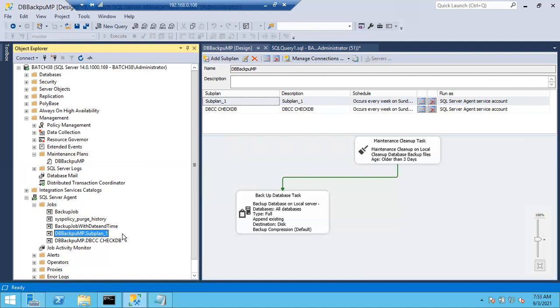Suppose some of the databases are in restoring state. It won't take the backups of restoring databases. It will also skip databases that are offline. Even though the databases are offline or in restoring state, it will simply skip those databases. Only databases that are in online state will be backed up. Any other state, suspended, emergency, whatever state it might be, it is going to skip all other databases and it will take the backup of online databases.